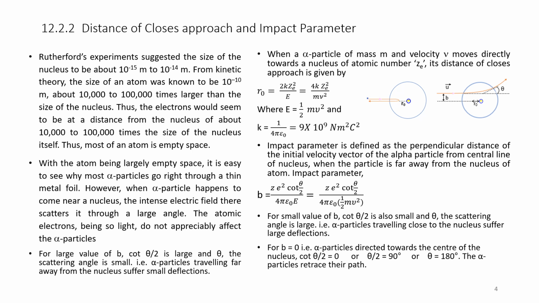And the third point is, for large value of b, cot theta by 2 is large, and theta, the scattering angle, is small. Hence, alpha particles traveling far away from the nucleus suffer small deflection. So, alpha particles traveling at a larger distance from the nucleus suffer a small deflection, those traveling nearer undergo a large deflection, and the central one will be turned back. This is the inference.